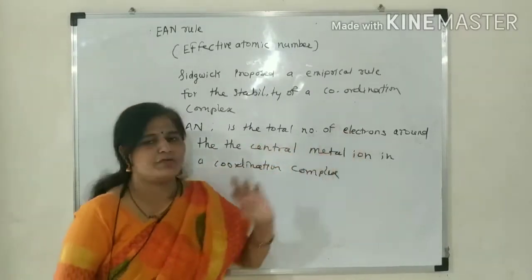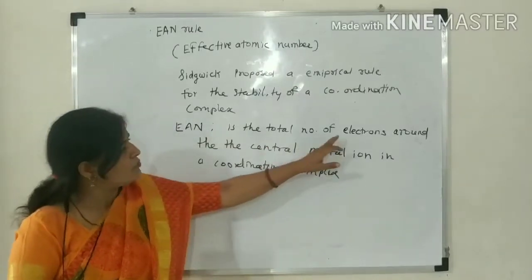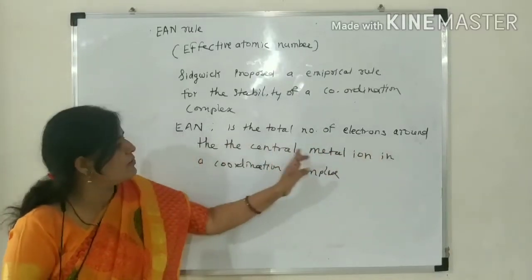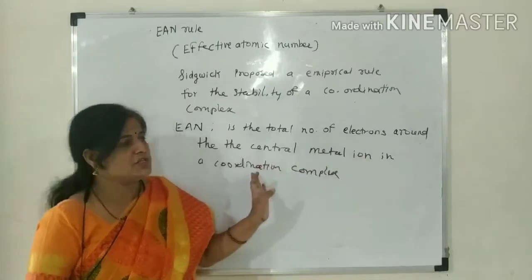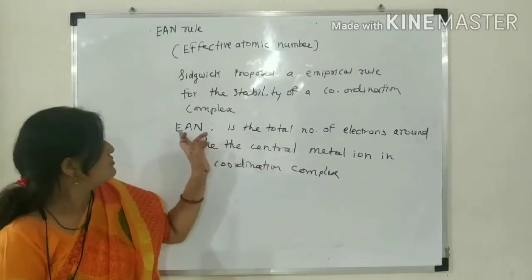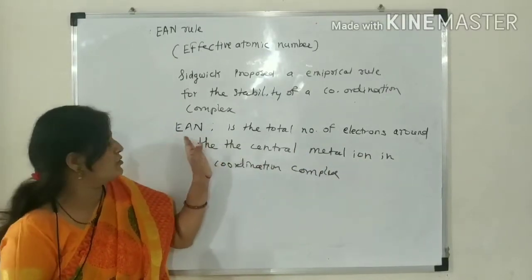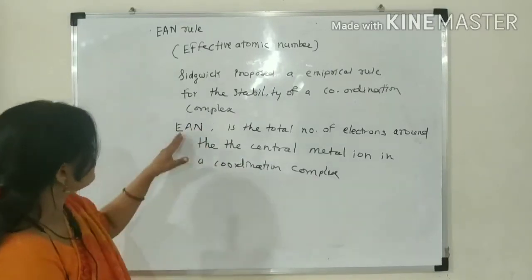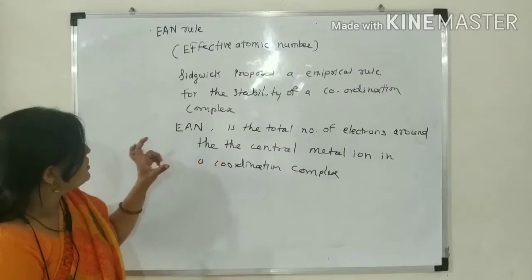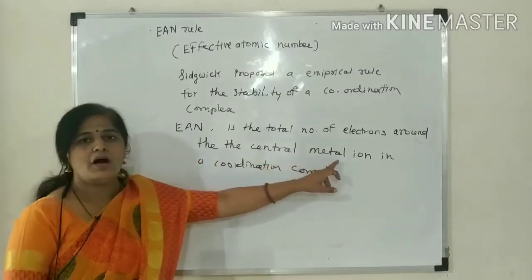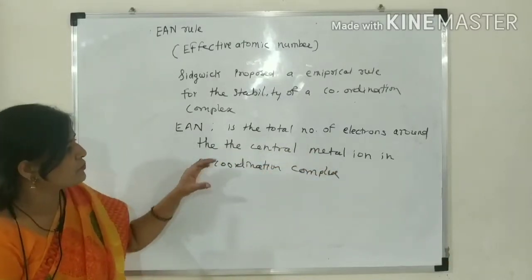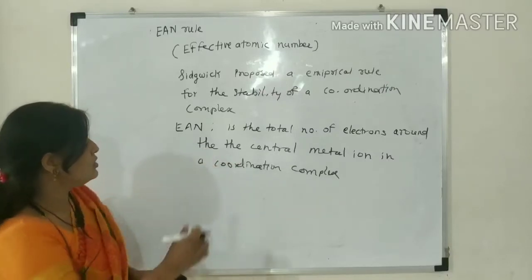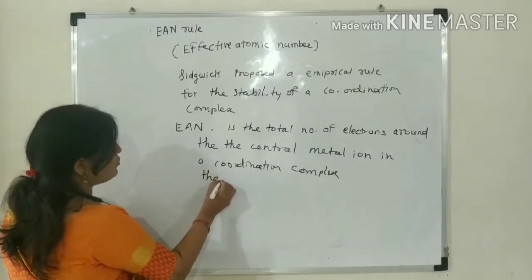The EAN rule states that the central metal ion attains a stable noble gas electronic configuration.